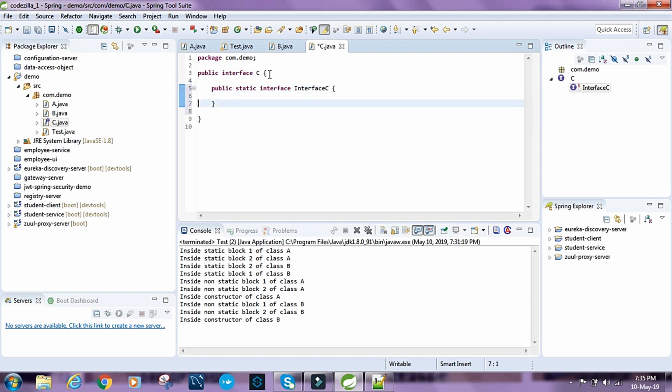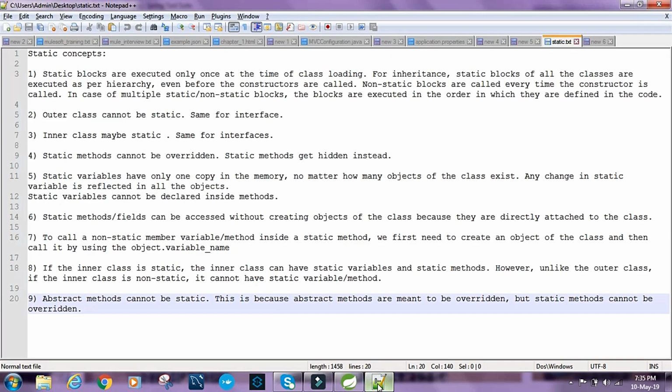Again, this is allowed, and this doesn't give a compilation error. So next, what do we have? Static methods cannot be overridden. Static methods get hidden instead.